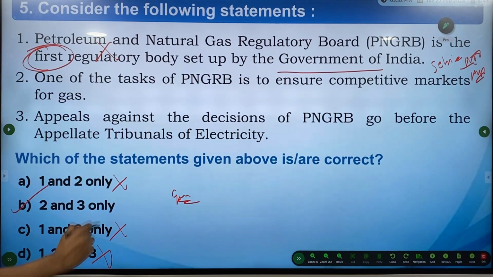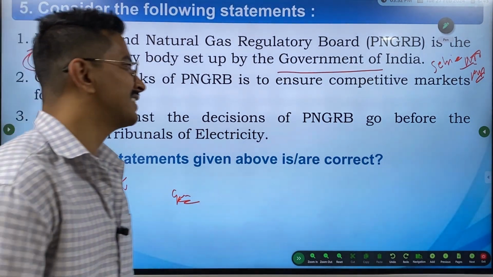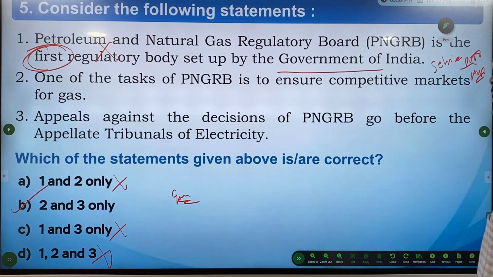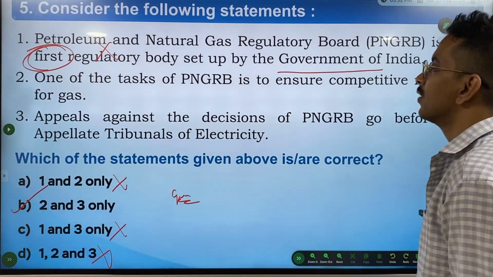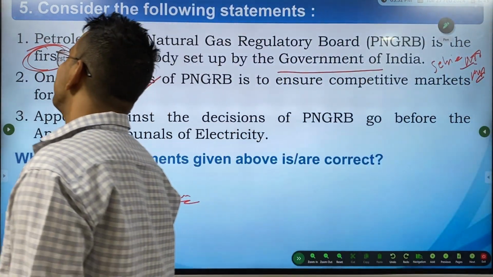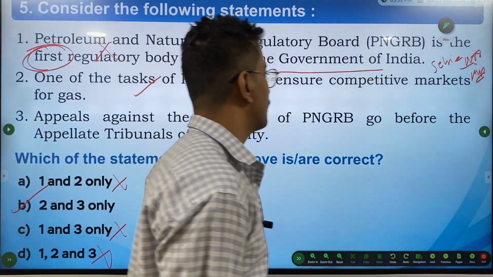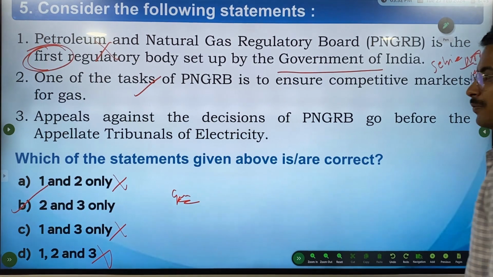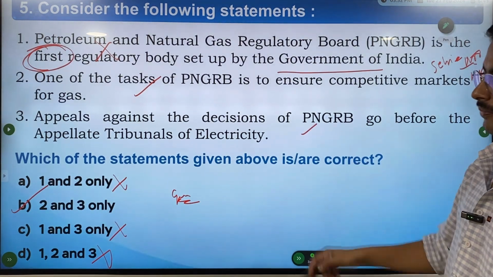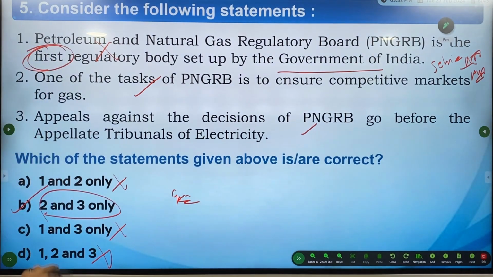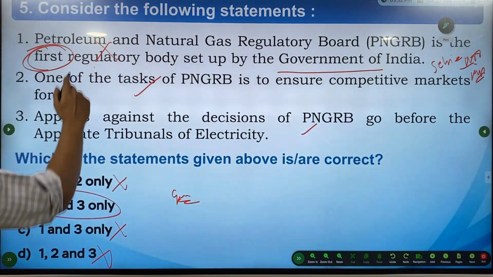So this was easy. Let's see what the second statement says. One of the tasks of PNGRB is to ensure a competitive market for gases. Yes. Appeals against the decision of PNGRB go before the Appellate Tribunal for Electricity. Yes. So even if you do not know, you have got your answer just by eliminating the first one.